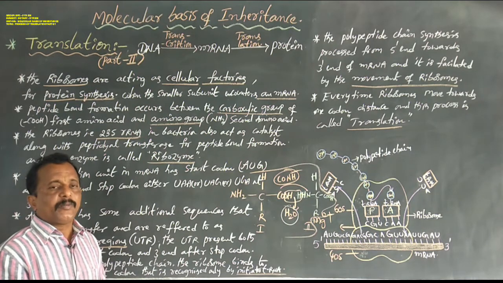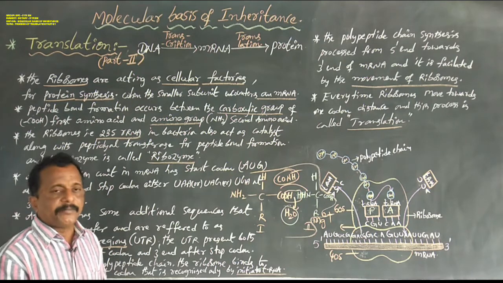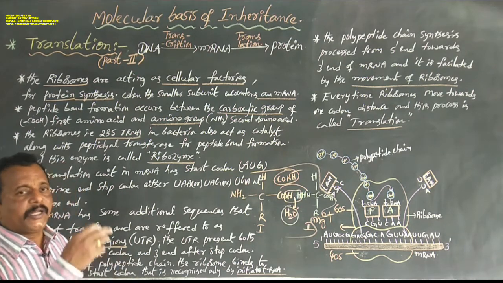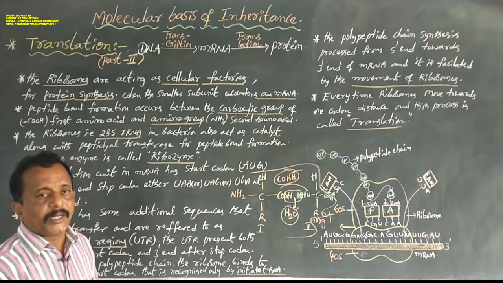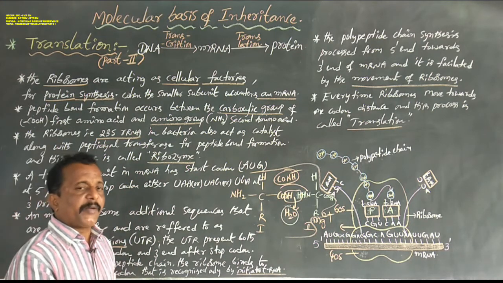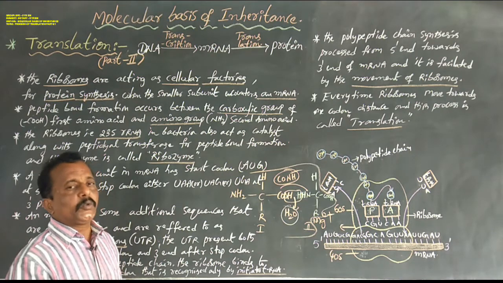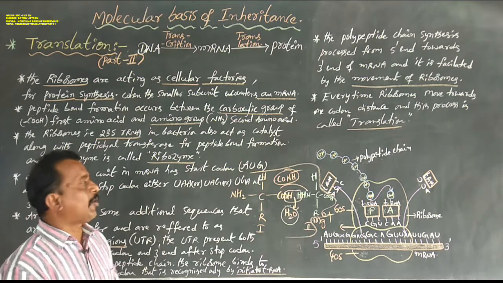So when the peptide bond is formed between two amino acids, at the same time one water molecule is removed. The peptide bond is always formed between two amino acids, with one water molecule released.